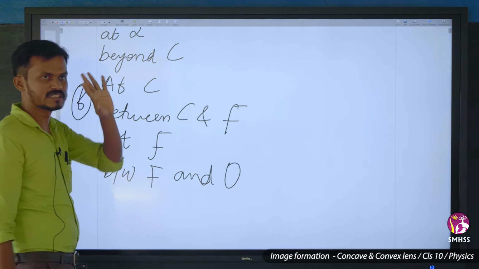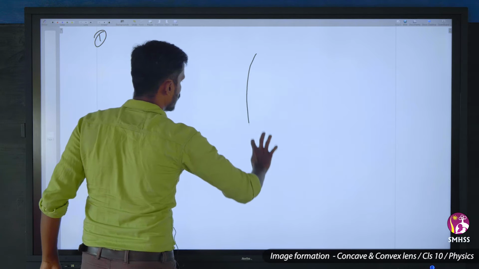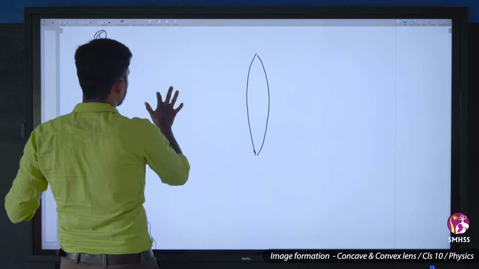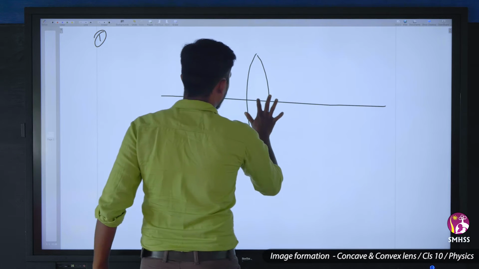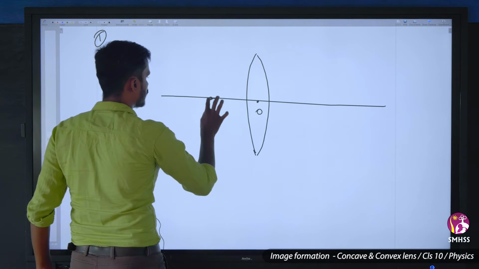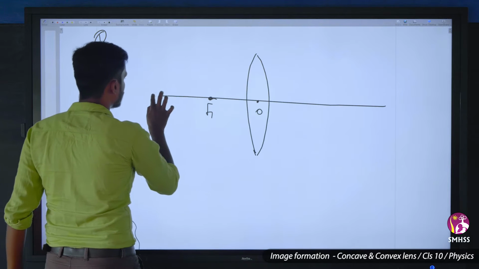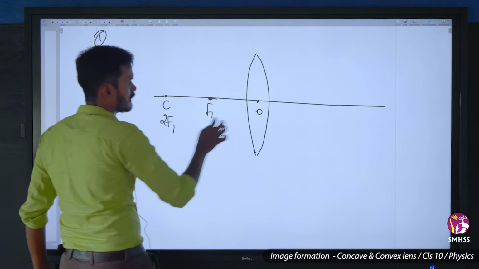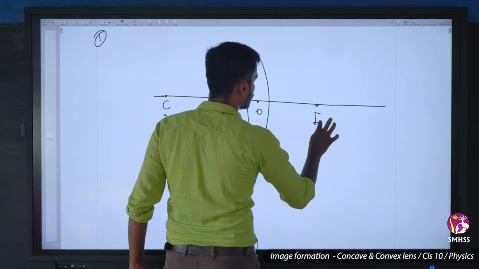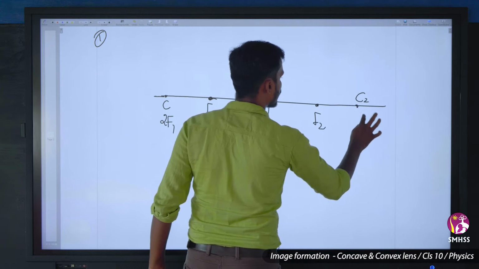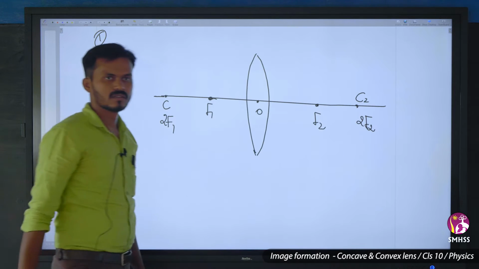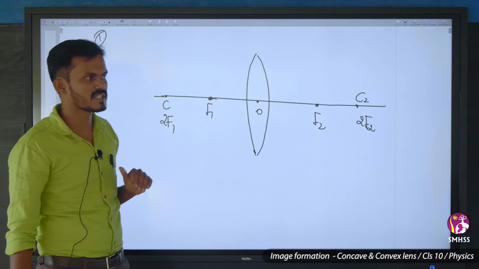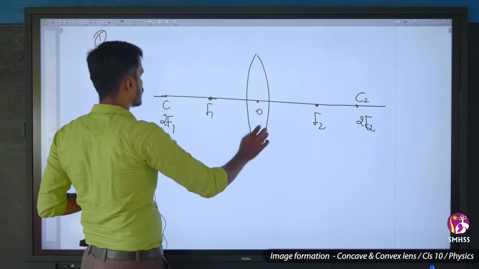So for our first position is at infinity. So let us take, this is the convex lens. I have already shown the important terms to be remembered. So this is optic center, and if this is the principal focus, this is F1 and this is C, that is nothing but 2f1. Here at the same distance we have f2, this is C2, or we can write it as 2f2. So we know this is convex lens, this is optic center, and this imaginary line joining we call it as a principal axis, and this is the aperture, all those things.